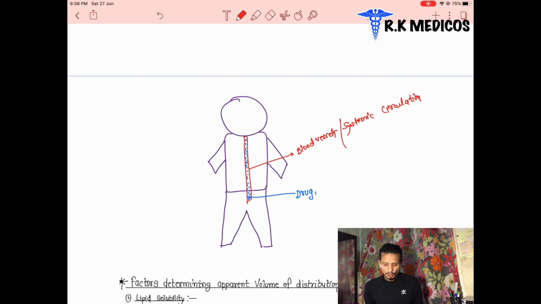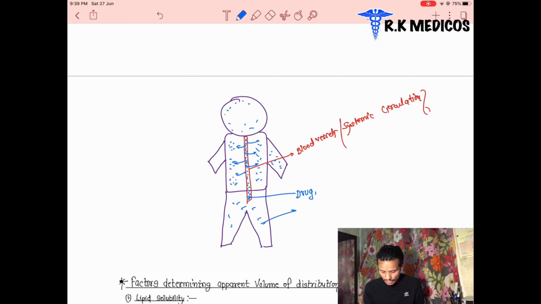What happened after that? These drugs are moving to the different parts of our body, to the different organs. Suppose in the thorax region they are distributed to the lungs, heart, and other regions. In the abdominal region they are distributed to the liver, small intestine, and large intestine. They are also moving into the hand through the systemic circulation, into the head region, and into the leg. The drugs are moving to different parts.